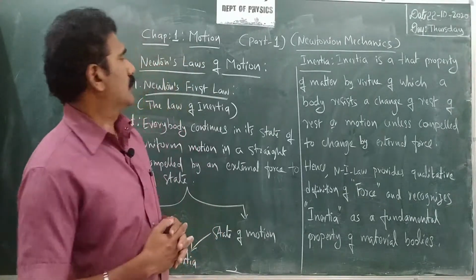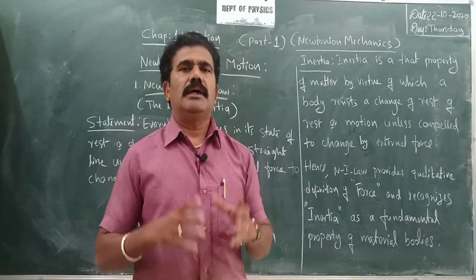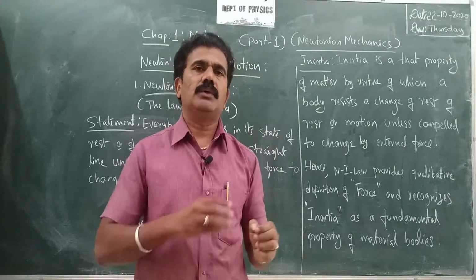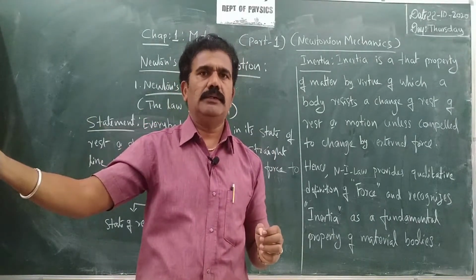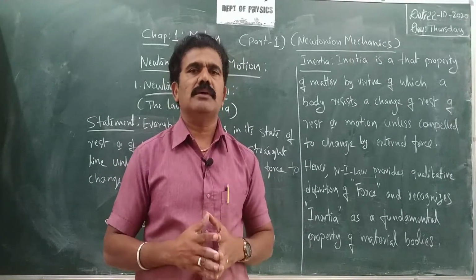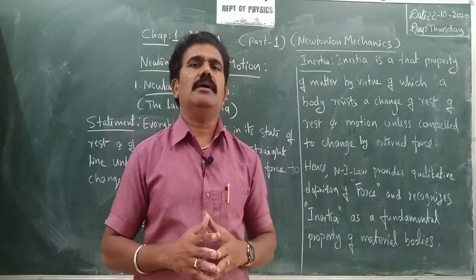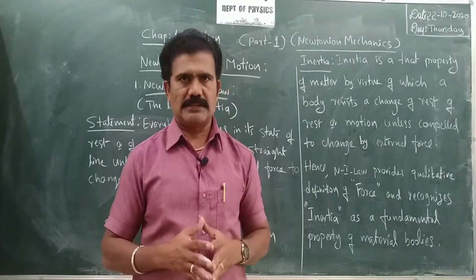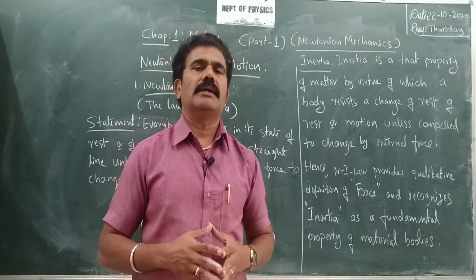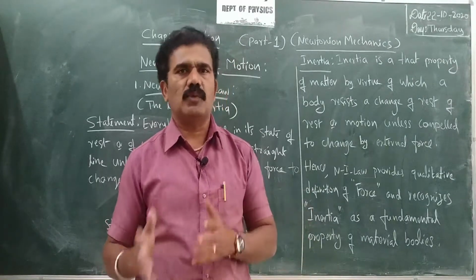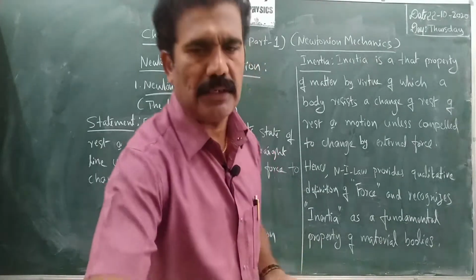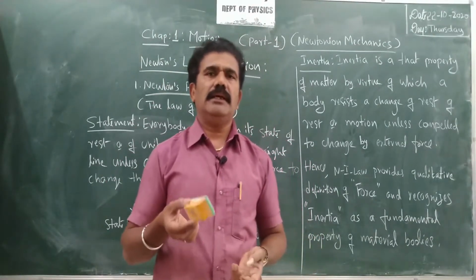Now tell me, if you consider a body, what kind of body do you have to consider? It may be a small particle to a big planet also. The first question is: when is the body said to be in motion, or when is the body said to be at rest? With an example you can try to understand what is rest and what is motion first. Suppose you consider an object like a duster as a body.